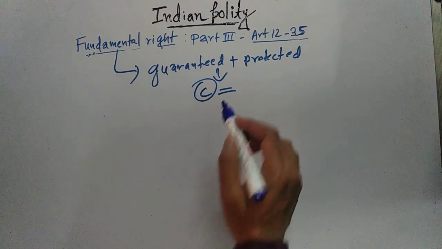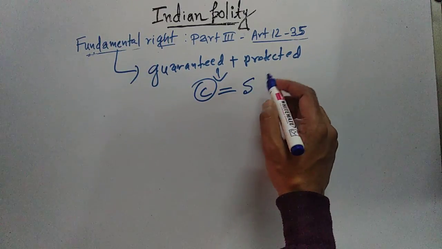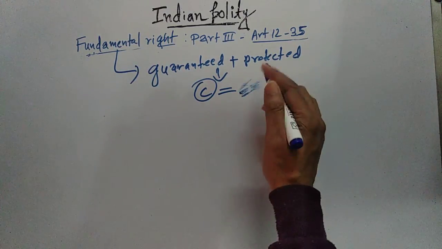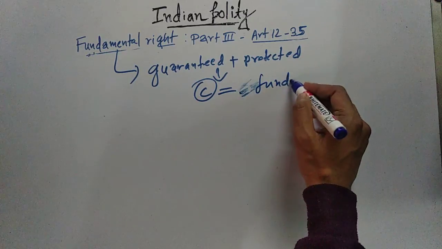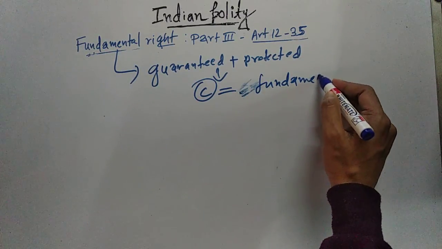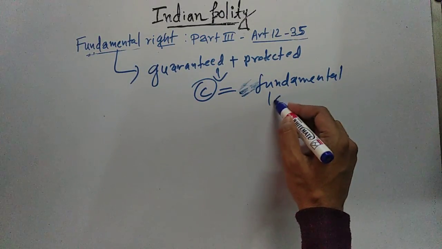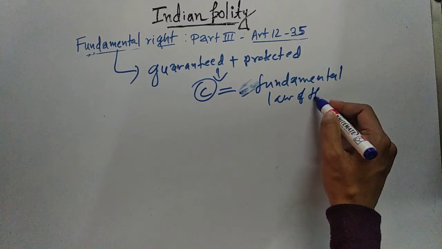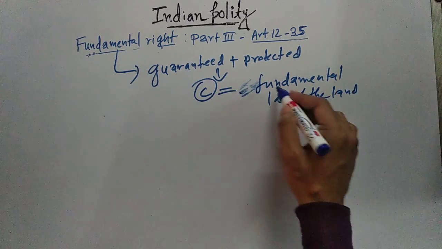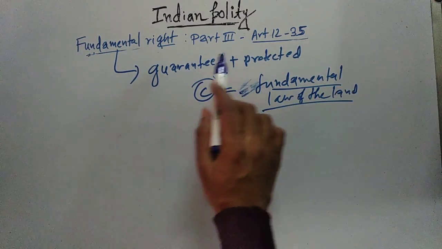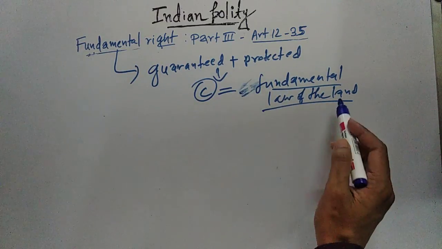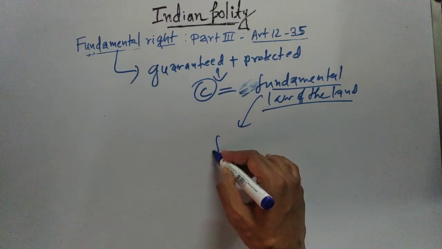And what is the Constitution of India? It is the fundamental law of the land. That means the rights that are guaranteed and protected by the fundamental law of the land, those rights are called fundamental rights.